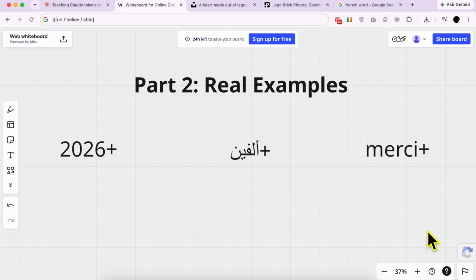Numbers and non-English words often use more tokens than you'd expect. A date like 2026 or a word in Arabic or French can cost more tokens than a similar length English word. So the same idea, how much text is this, is not measured in words, it's measured in tokens, and the two don't always match.